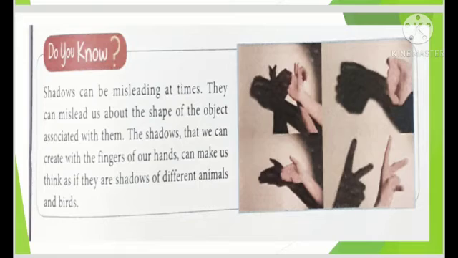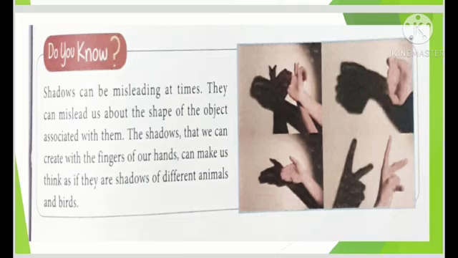What is in the text? I'm going to read. Shadows can be misleading at times. They can mislead us about the shape of the object associated with them. The shadows that we can create with the fingers of our hands can make us think as if they are shadows of different animals and birds.